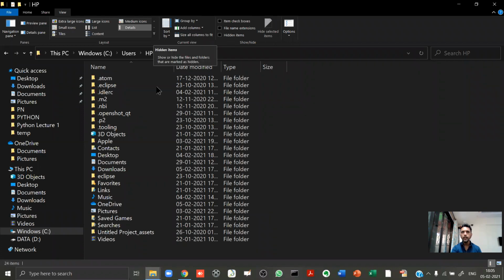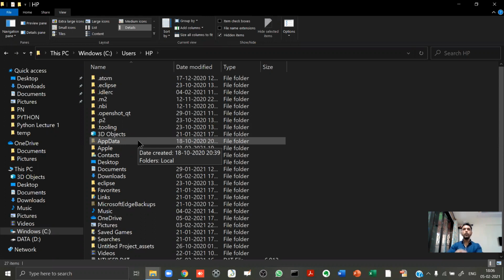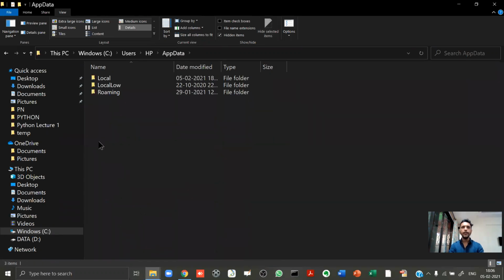And when I click on this hidden items, over here, you will see the folders which are hidden. So now you see a folder called AppData. AppData is a very important folder, and it is by default hidden by the Windows operating system. So if you want to see AppData, you need to click on hidden. Now you go inside AppData, you go inside Local,